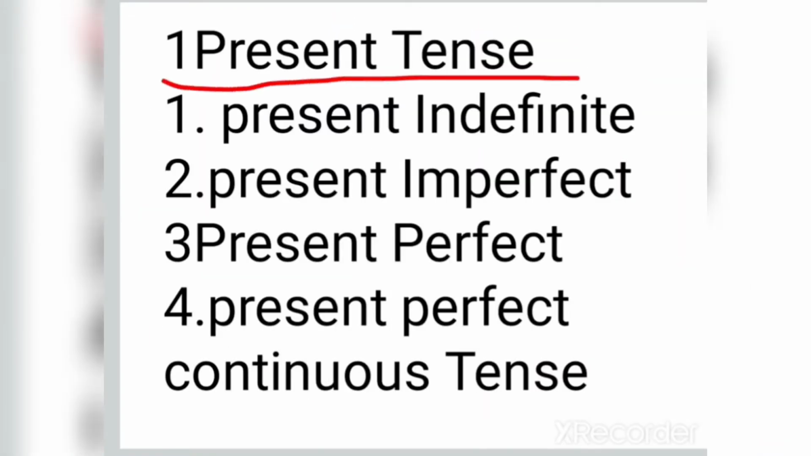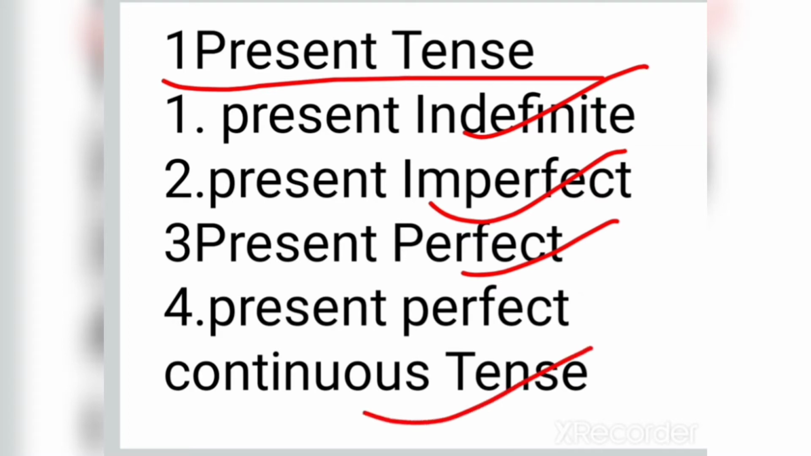Here we will discuss present tense. There are four kinds of present tense. The first one is present indefinite tense, also known as simple present tense. The second one is present imperfect tense, also known as present continuous tense or progressive tense. The third one is present perfect tense, and the last one is present perfect continuous tense. Here in this video we will discuss each kind of present tense one by one.